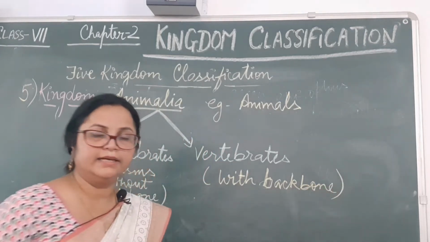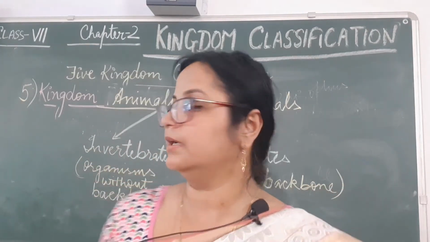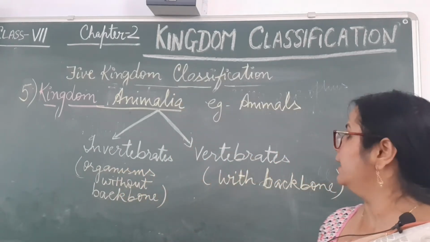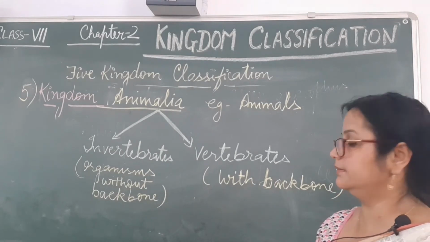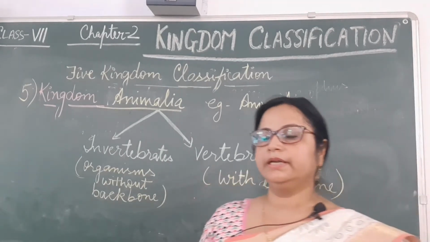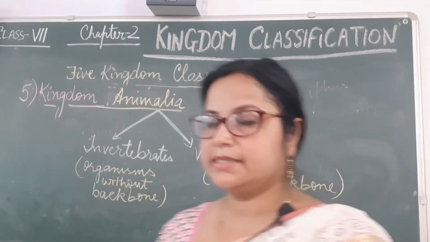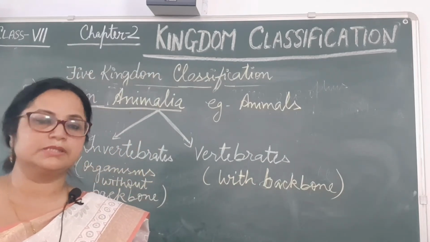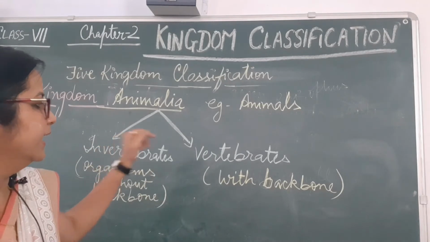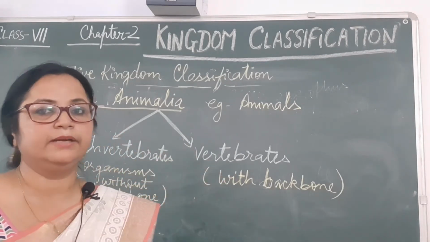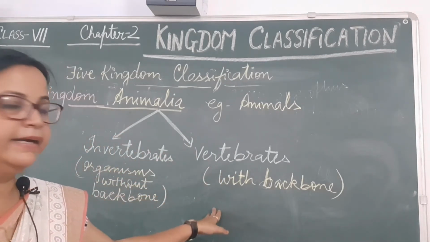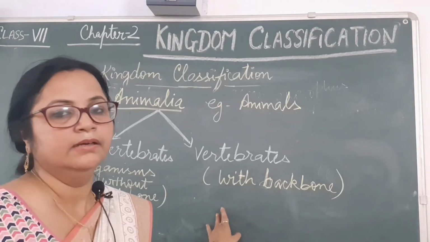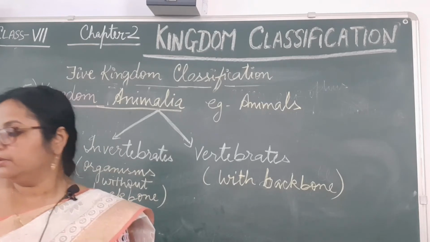If animals are not having backbone, they come under the lower category. Lower category is called the invertebrates, and animals which have the backbone are called the vertebrates. Example of invertebrate, any example? Like insects or worms come under invertebrates, and examples of vertebrates are human beings, lion, rat, tiger, elephant.